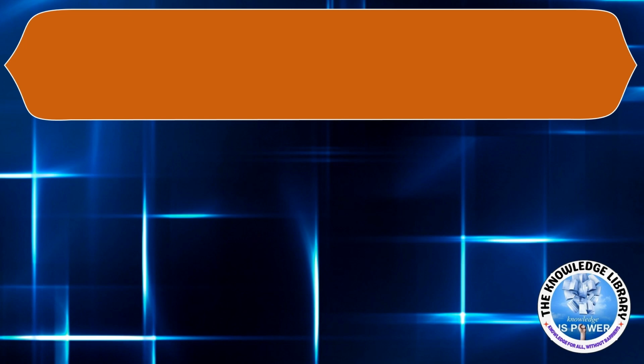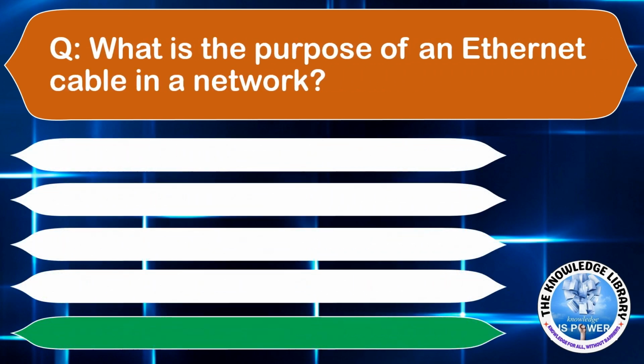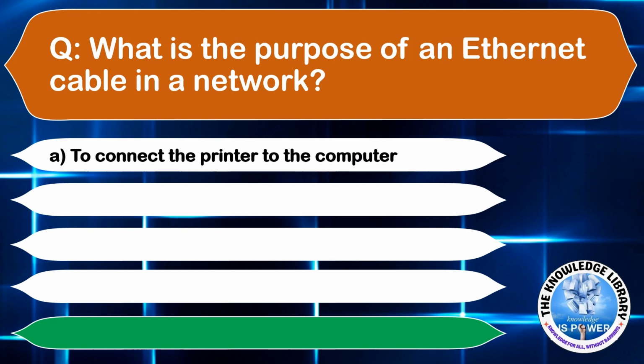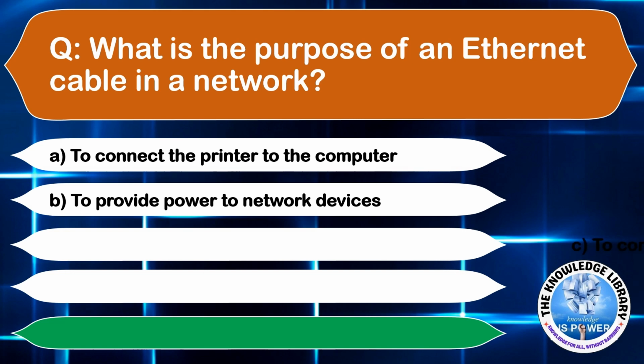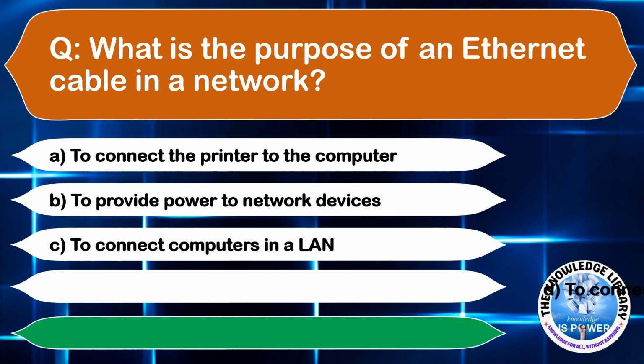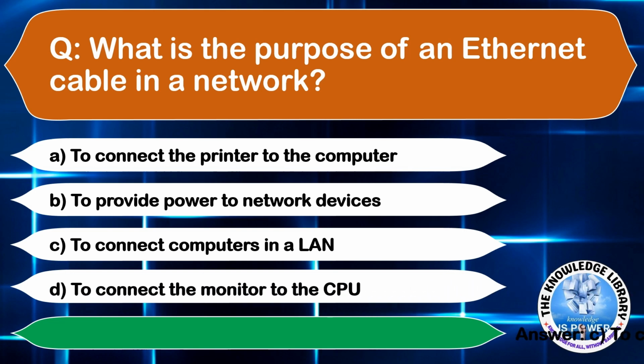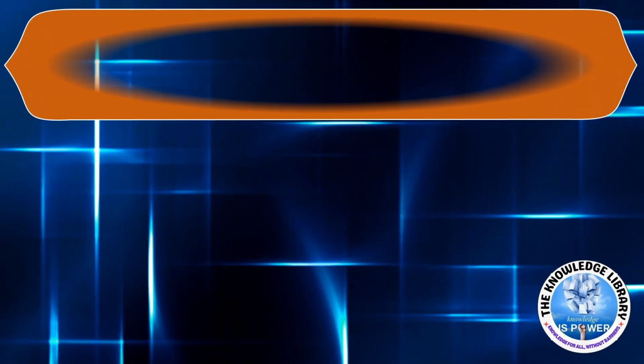Moving to the next question. What is the purpose of an Ethernet cable in a network? Option A, to connect the printer to the computer. Option B, to provide power to network devices. Option C, to connect computers in a LAN. Or option D, to connect the monitor to the CPU. The correct answer is option C.